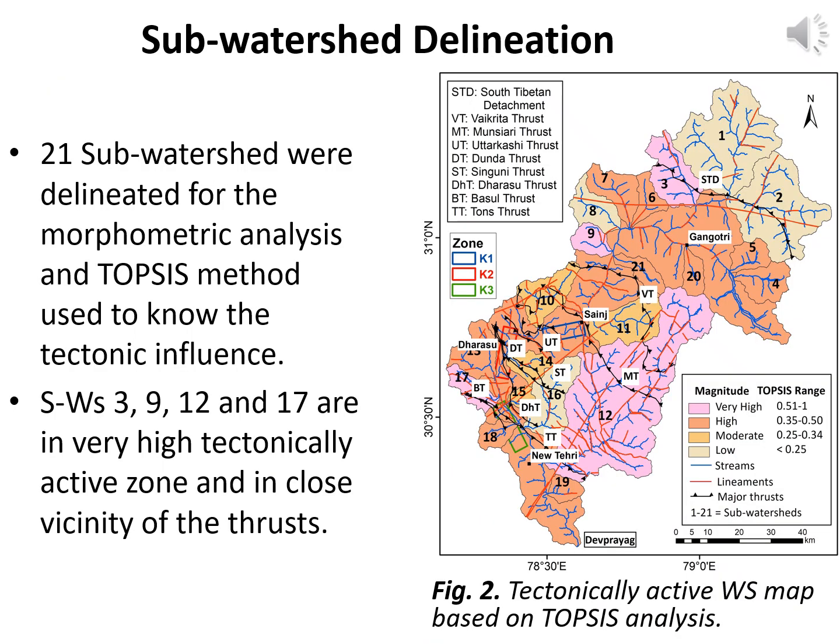21 subwatersheds were delineated across the Bhagirathi Valley using hydrological tools. The TOPSIS ranking model was applied to morphometric parameters to assess tectonic activity. SWS 3, 9, 12, and 17 were identified as most active due to their proximity to thrusts.